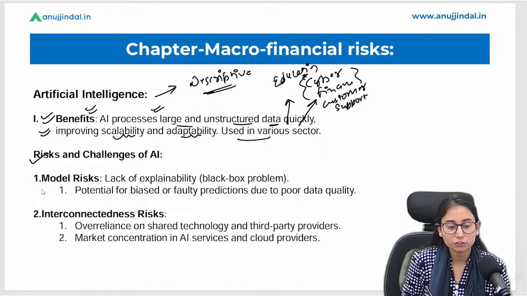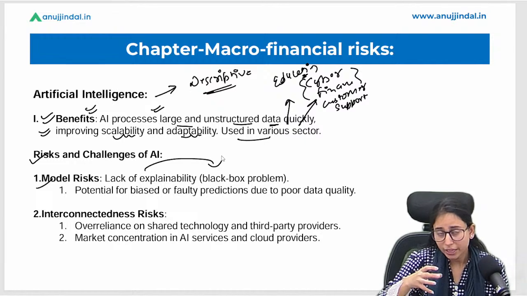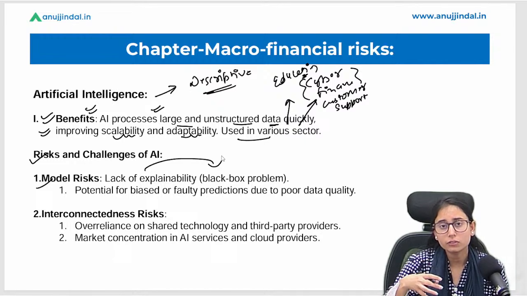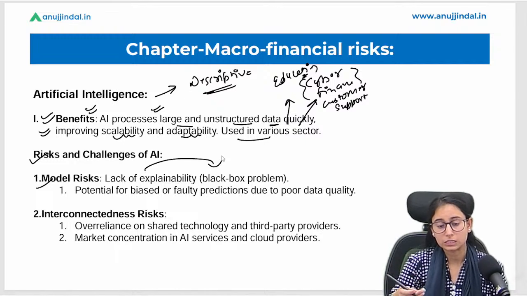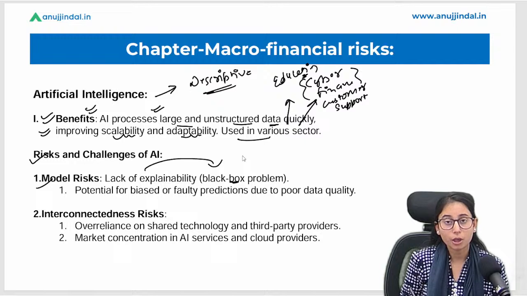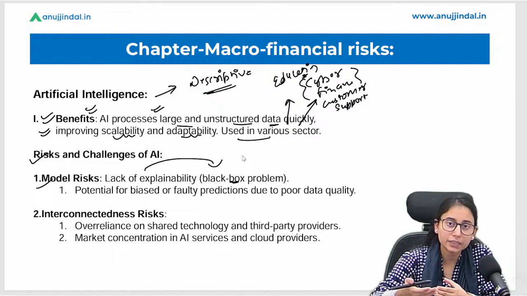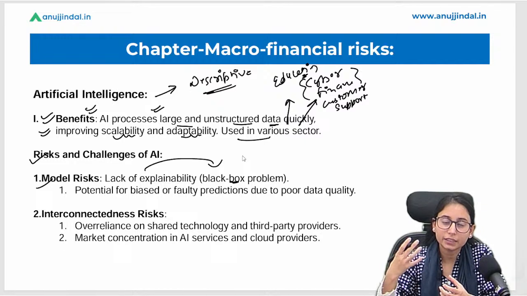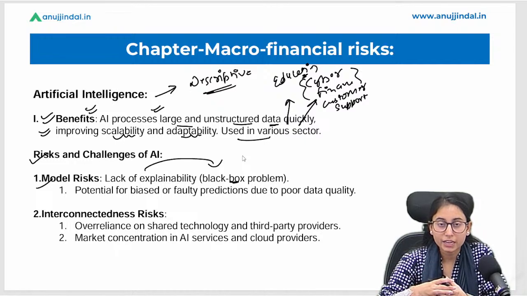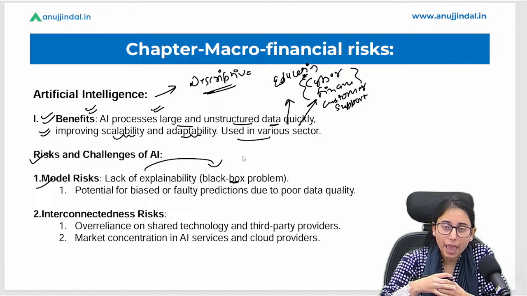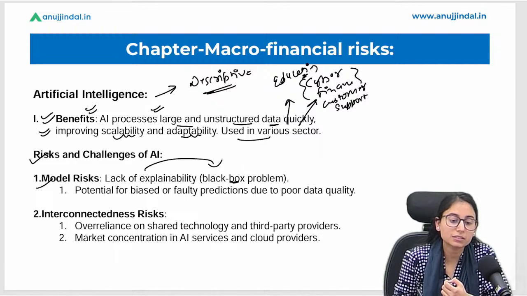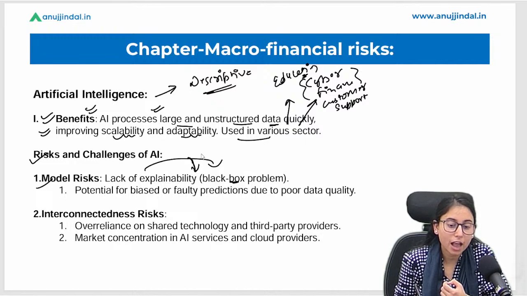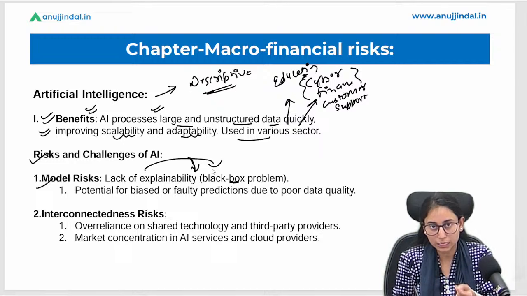Now what are the challenges? First is model risk, that some things in AI technology we cannot explain, or they are not explainable to the users because of this black box problem, because everything is happening behind that coding, behind that computer, right? Now each and every error given by that AI is not explainable, and hence there is a lack of explainability, right?